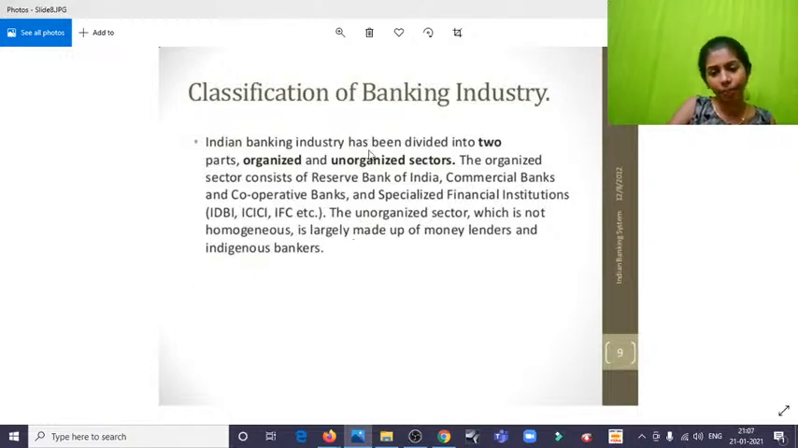The Indian banking industry has been divided into two parts: organized and unorganized sector. The organized sector consists of the Reserve Bank of India, commercial banks, cooperative banks, and specialized financial institutions. The unorganized sector, which is not homogeneous, is largely made up of moneylenders and indigenous bankers. But even then, they are recognized. It's not that just because they don't have many employees under them, they are not recognized.